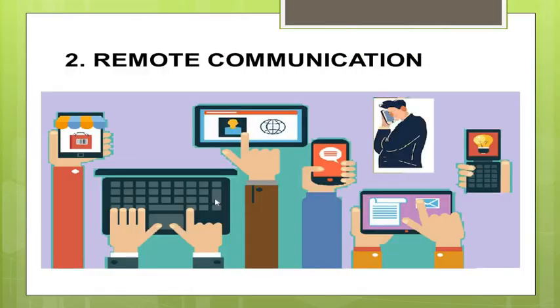The second form of data communication is remote communication. Remote communication takes place over longer distances. These are some of the examples of remote communication: communication by using computers, tabs, your mobiles, communication sent by emails, and so on.